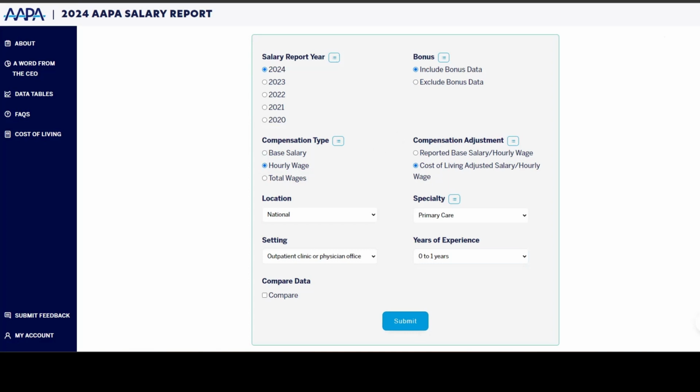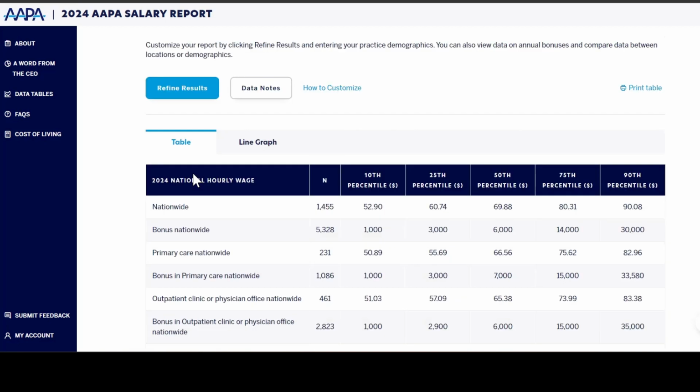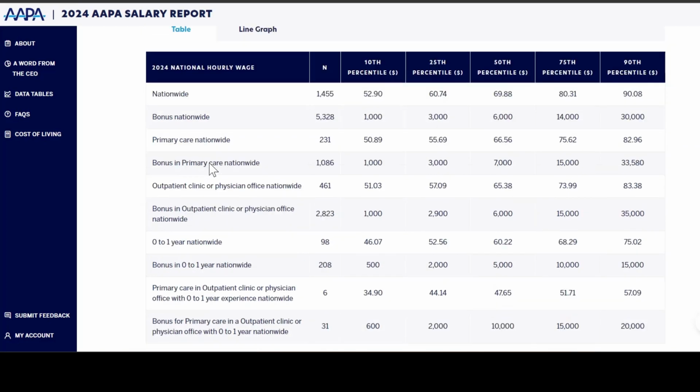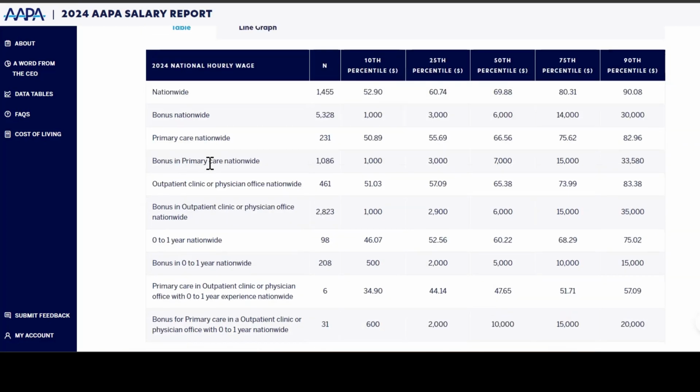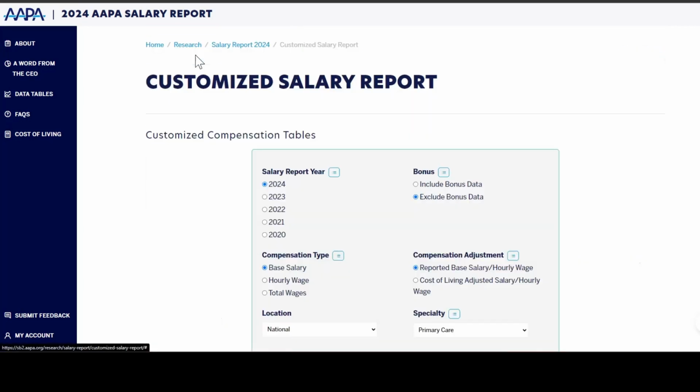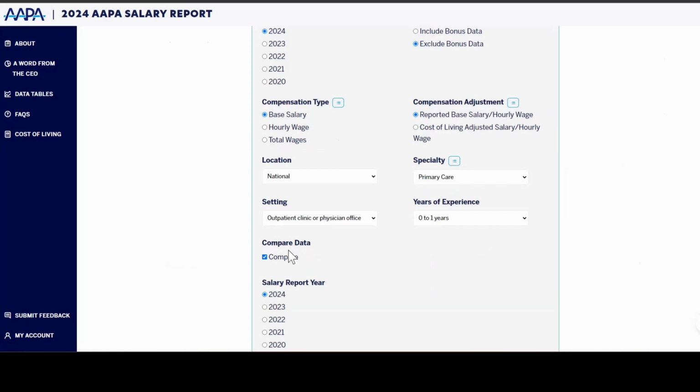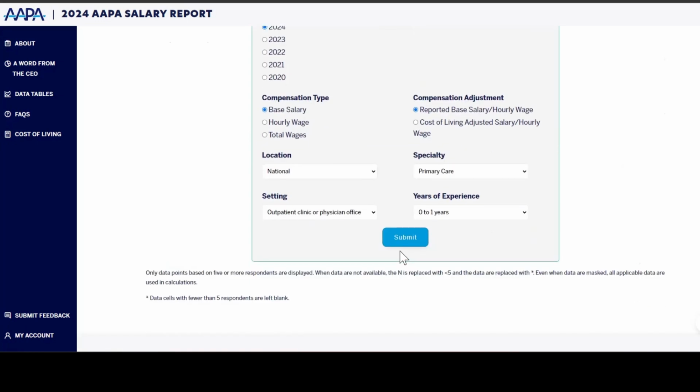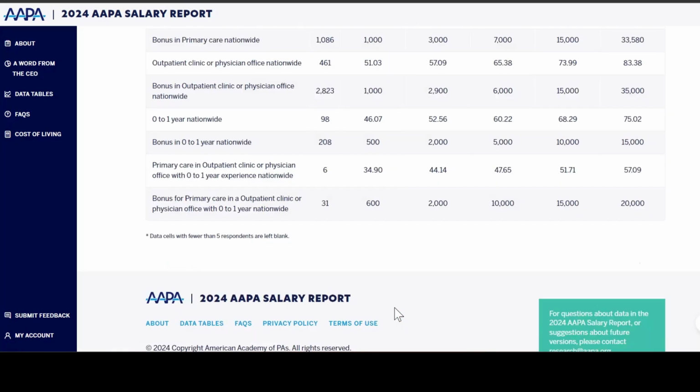Once you have everything selected, feel free to click Submit, and you'll be presented with a table based on what you chose to select. However, if you would like, you can also compare data between multiple different data points and display that as well.